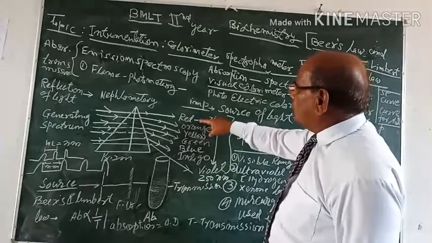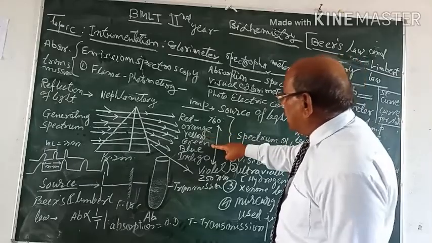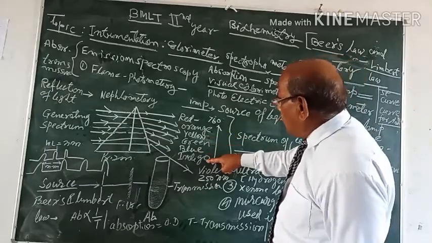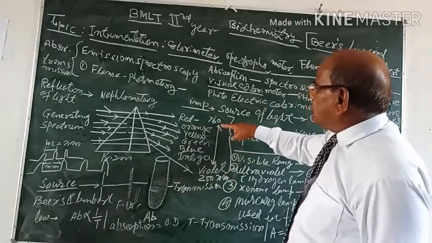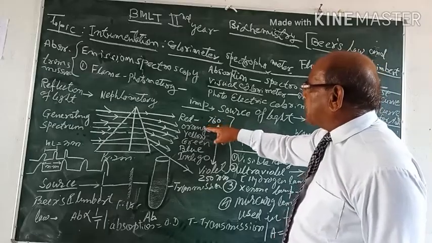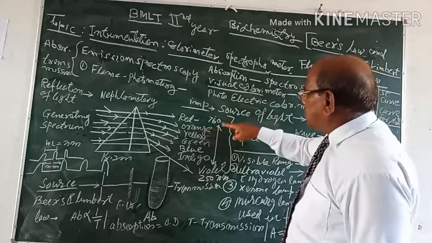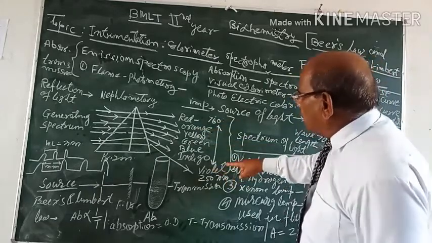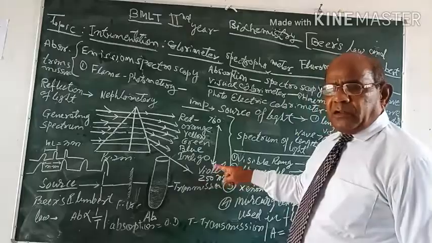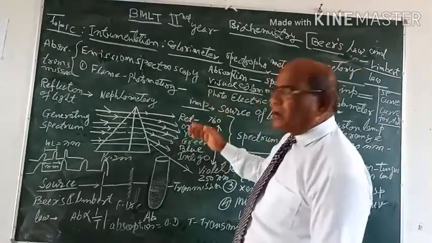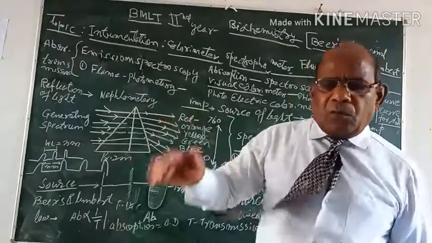So first of all, you will get the red color, orange color, yellow color, green color, blue color, and indigo, and ultimately the violet. In this visible range, the maximum wavelength of red color is 760 nanometer, and from orange up to violet color, the wavelength comes to about 250 nanometer. And these different spectra of light are characteristic of the particular estimation.